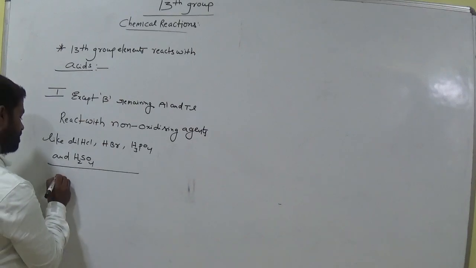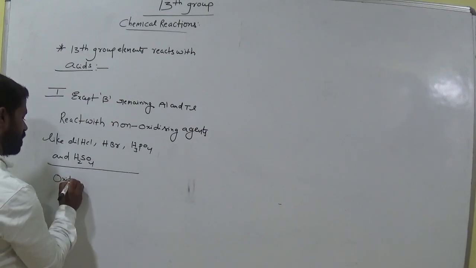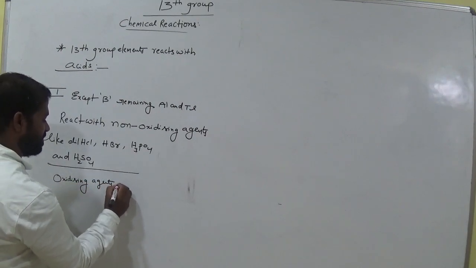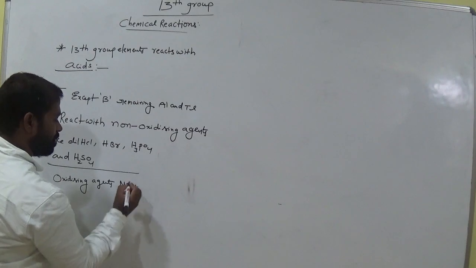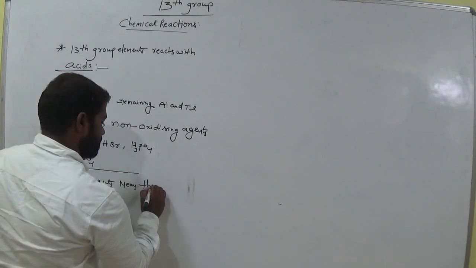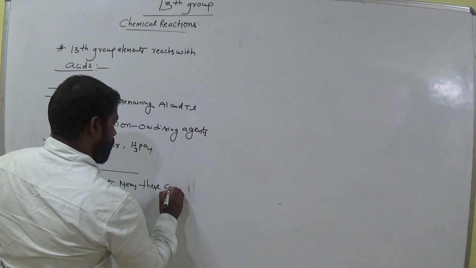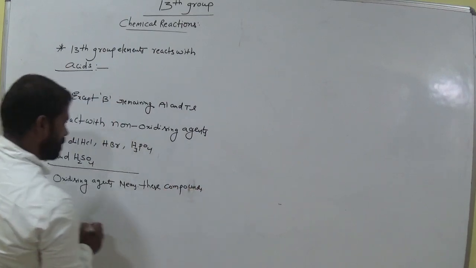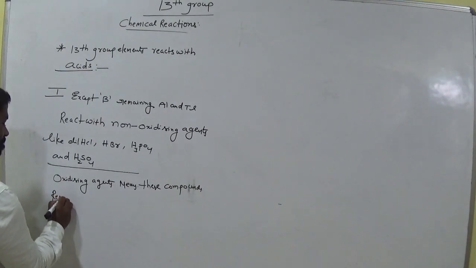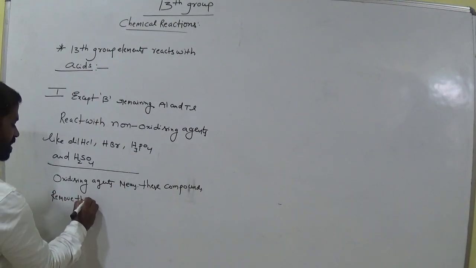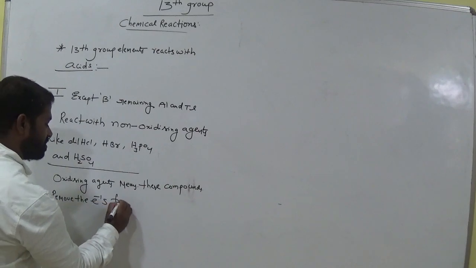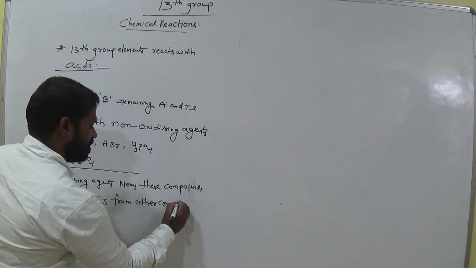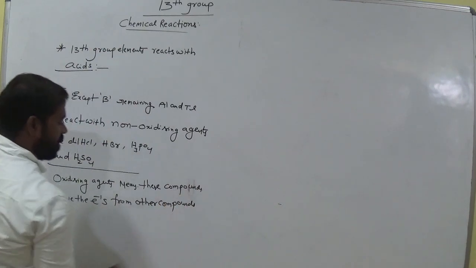Oxidizing agents means these compounds or reagents remove the electrons from other compounds.